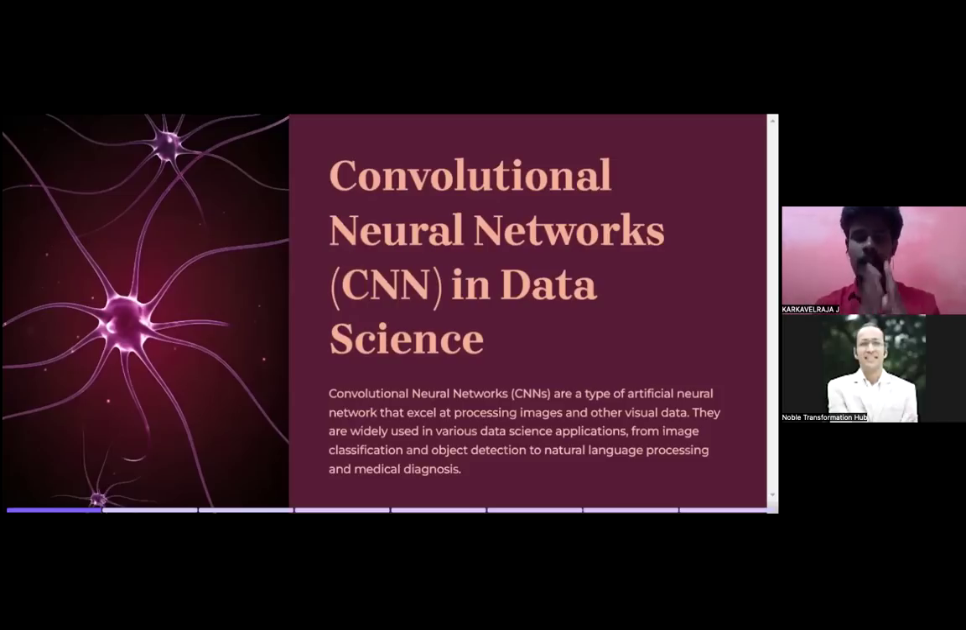Today's session is all about convolutional neural network in data science. Let's see what a convolutional neural network, that is CNN, is. CNNs are a type of artificial neural network that excel at processing image and other visual data. They are widely used in various data science applications, ranging from image classification and object detection to natural language processing and medical diagnosis. Putting it in a simple way, we have learned about ANN and built ANN. ANN is completely related to data, numbers, whereas CNN is very specific to images.